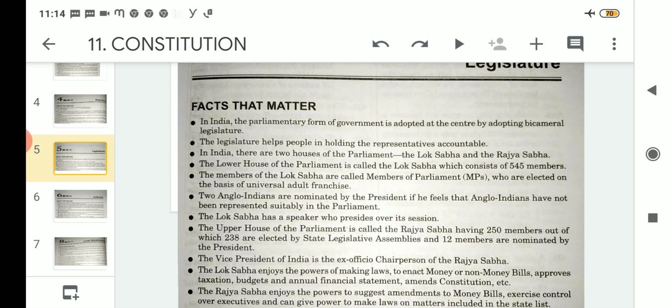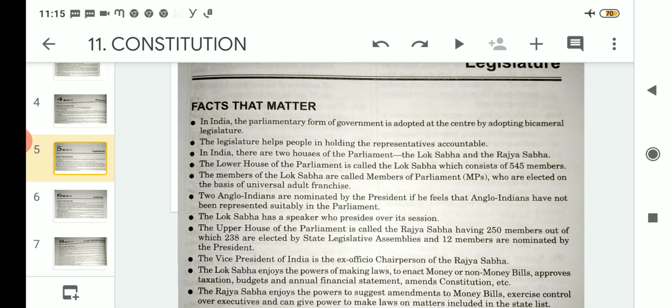And the upper house of the parliament is known as Rajya Sabha, and overall it has 250 members, out of which 238 are elected by the state legislative assemblies through indirect elections, and 12 members are nominated by the president belonging to different fields.